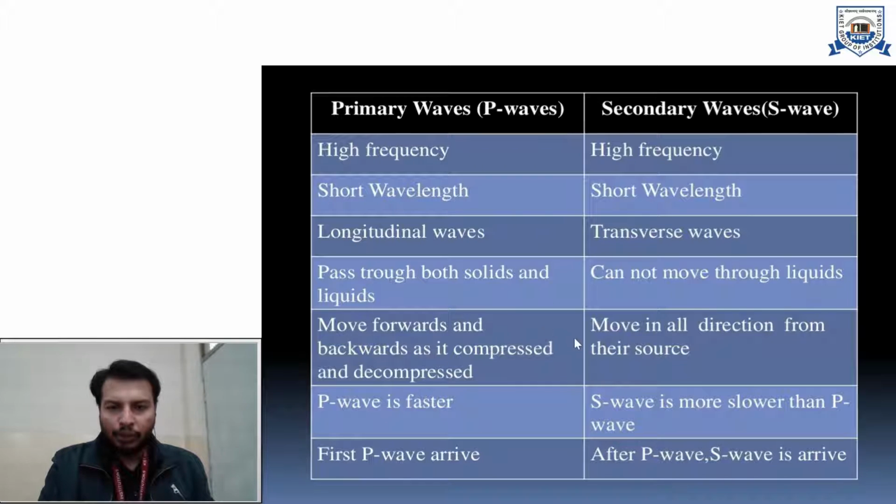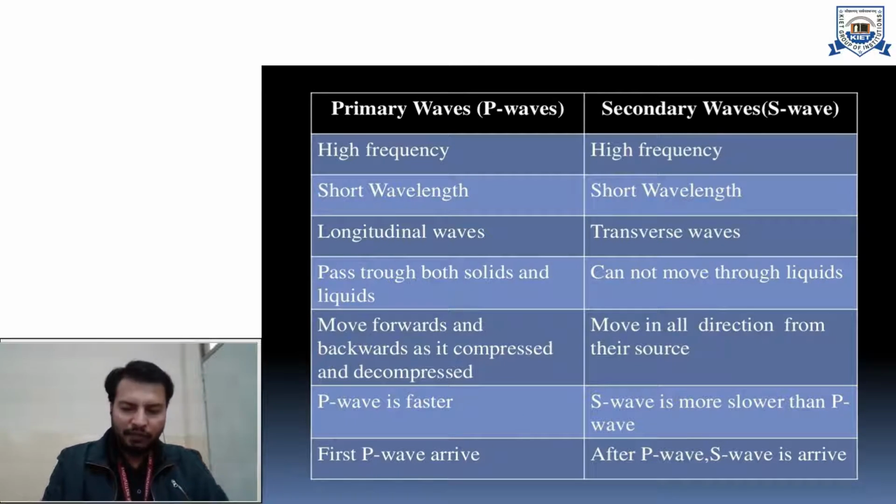But when you talk about the motion of secondary waves, it can move in all directions from the same source, obviously, but what happens is it disrupts the medium in its transverse direction. When we talk about velocity, we can say that the P wave is faster as compared to secondary waves. If the velocity of the P wave is more than the velocity of the S wave, then obviously at the surface point, which wave will arrive first? First the P wave will arrive at that point, and then after the P wave, the S wave will arrive.